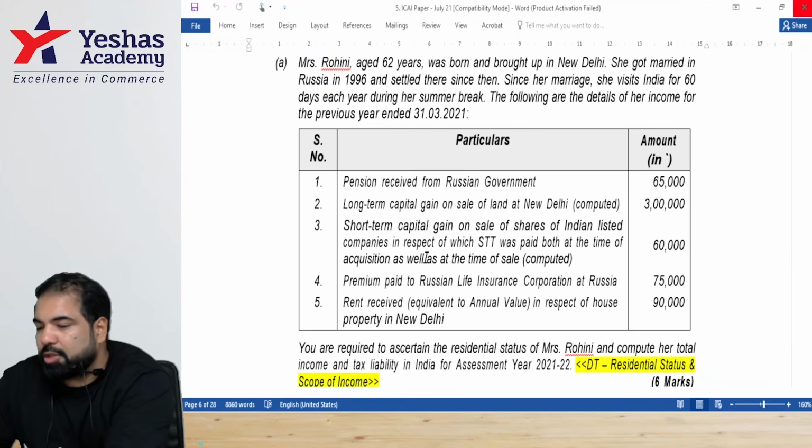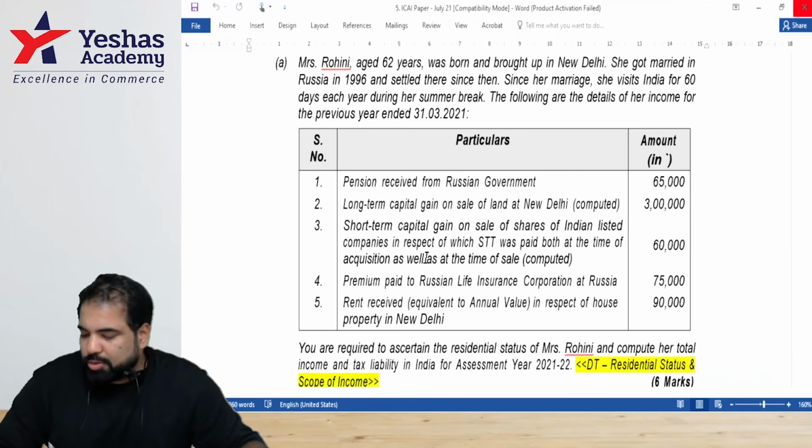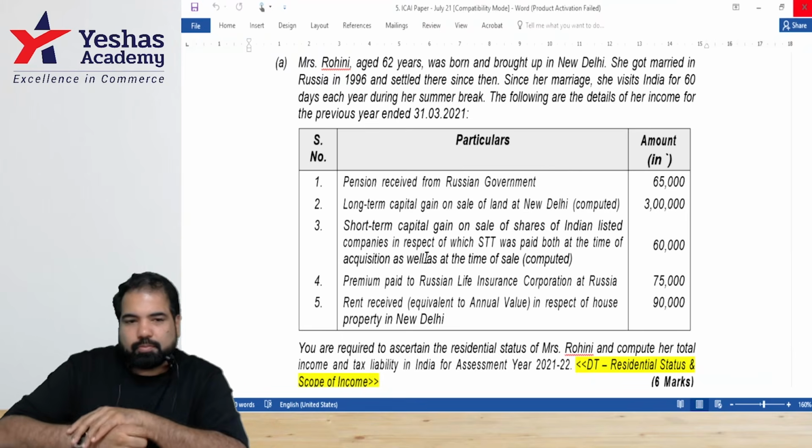Yes, that news agency concept itself has been removed. So the exceptions to business connection is no longer a part of your portion.